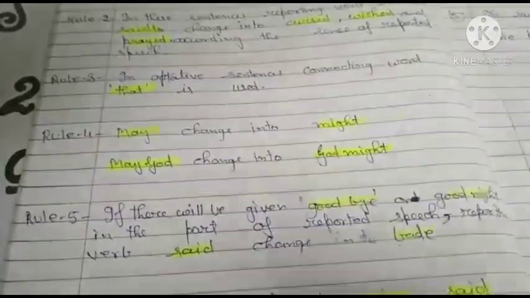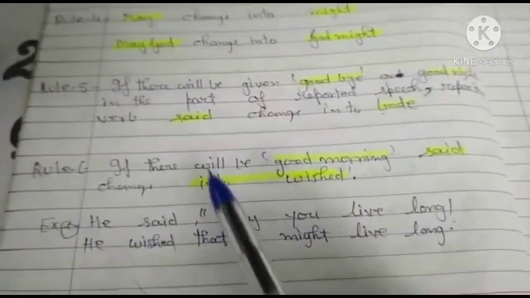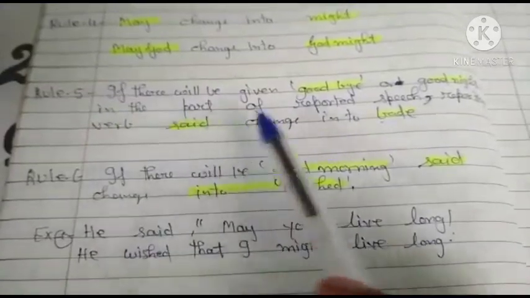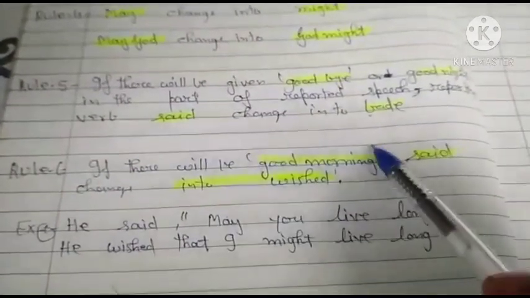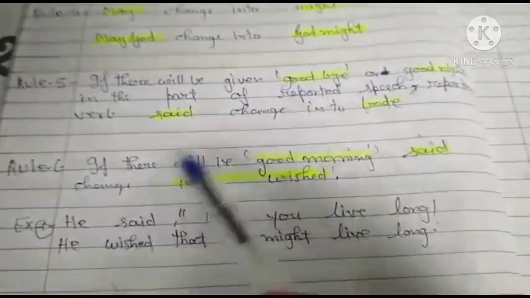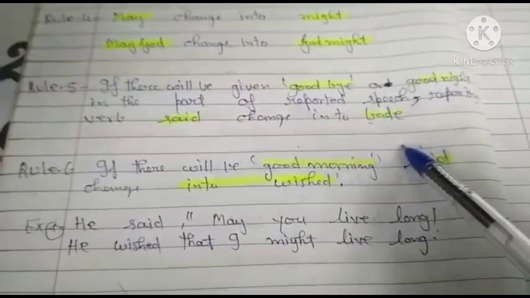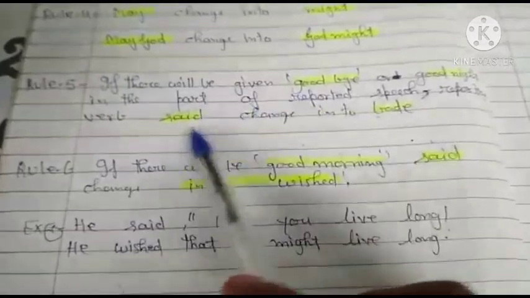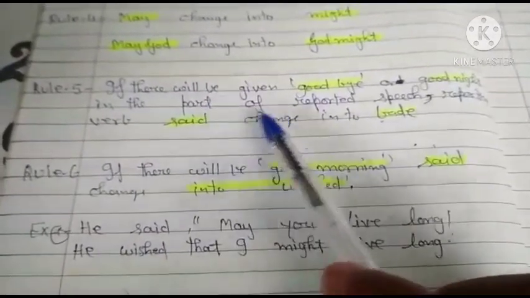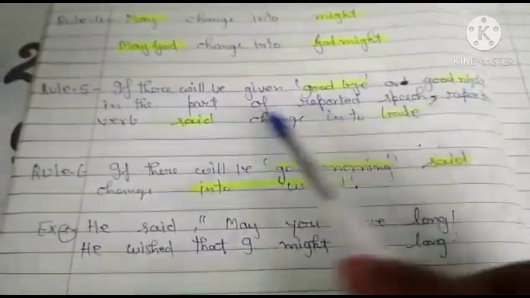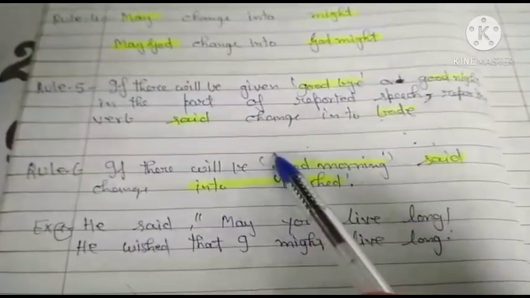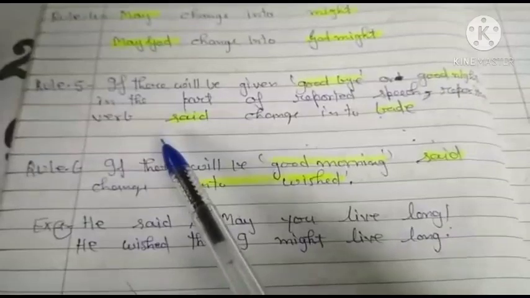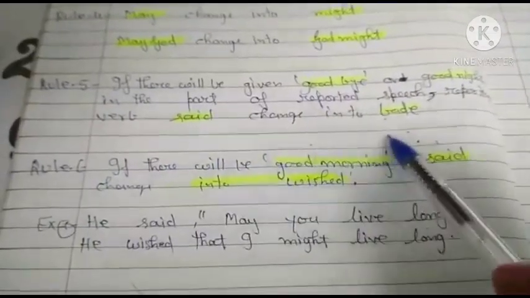Okay. Now look, rule number 5. If goodbye and good night are given in the part of reported speech, the reporting verb said changes into bade. You will have to learn this rule. Listen once again, if goodbye or good night is given in the part of reported speech, you will change the verb said into bade.